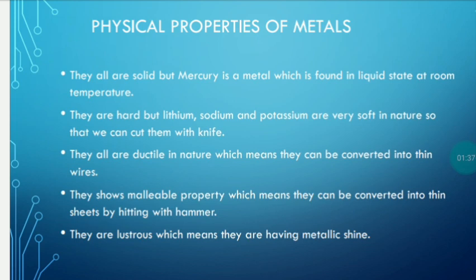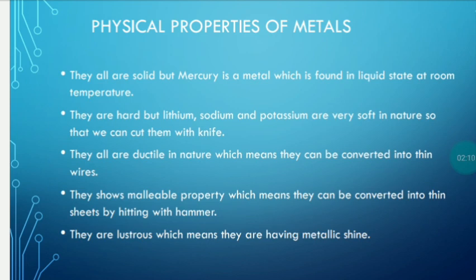Physical properties of metals. The first property says that they are solid. Most of the metals are solid. Only mercury is a metal which is found in liquid state at room temperature. This mercury statement is important for a 1 mark question. They may ask: name the metal which is found in liquid state at room temperature. The answer will be mercury.